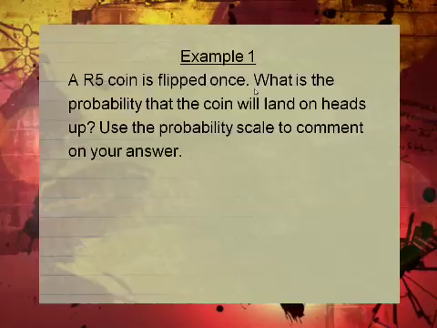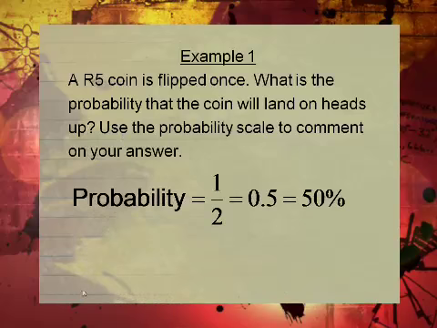We're on example 1. A 5-rand coin is flipped once. What is the probability that the coin will land on heads up? Use the probability scale to comment on your answer. After you've worked out the answer, check it against the probability scale. Now, probability, we say 1 over 2.